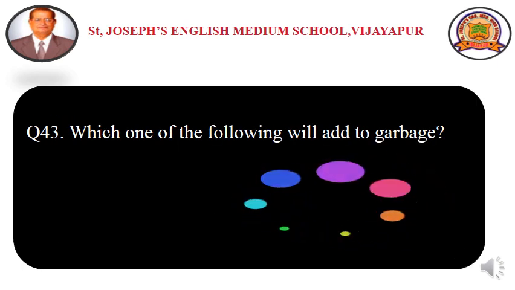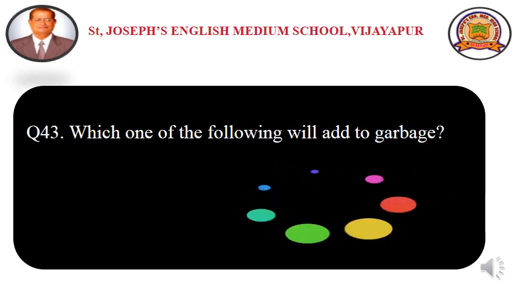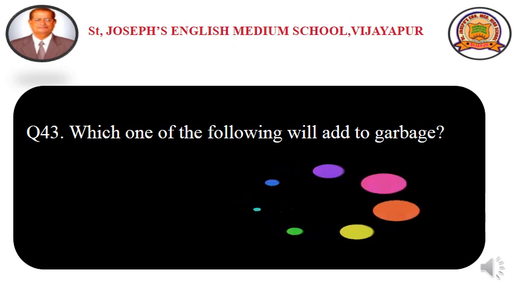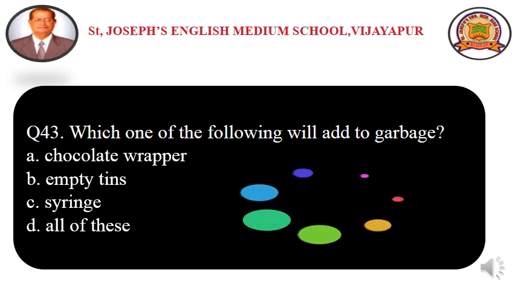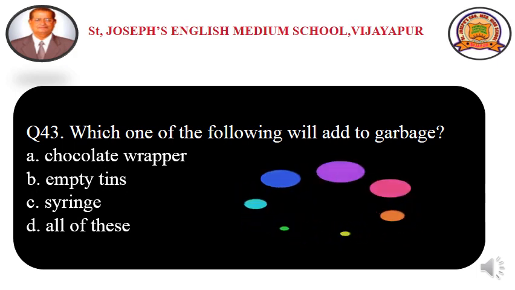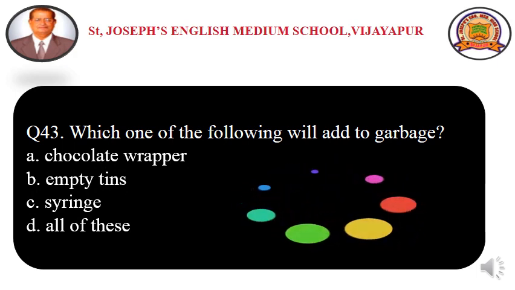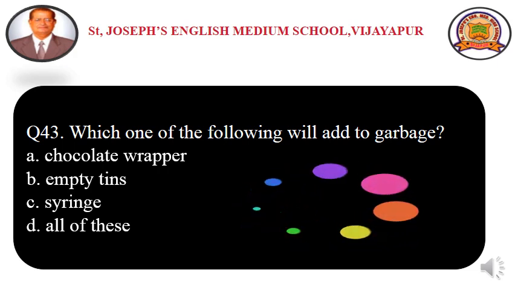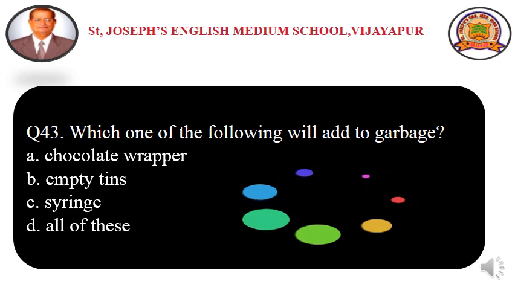Question number 43. Which one of the following will add to the garbage? Here some options are given. Which one are you going to throw into the garbage? The options are option A, chocolate wrapper. After eating the chocolate, what will you do? Chocolate wrapper, you are going to put it in the dustbin, right?